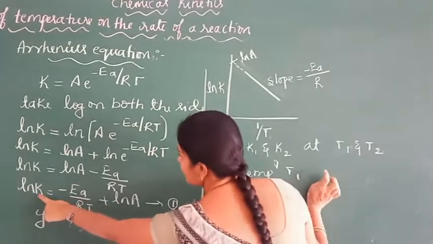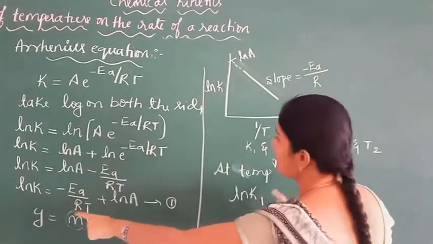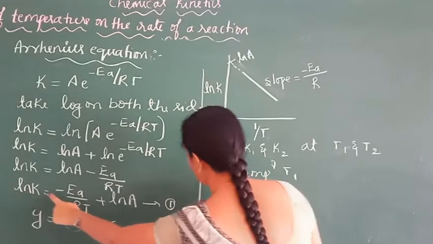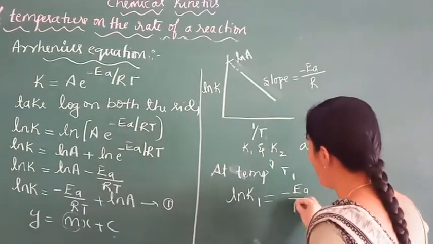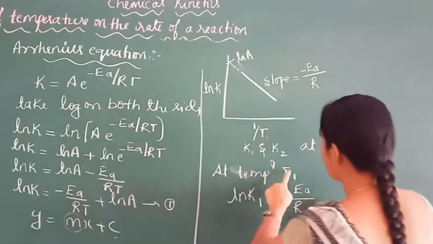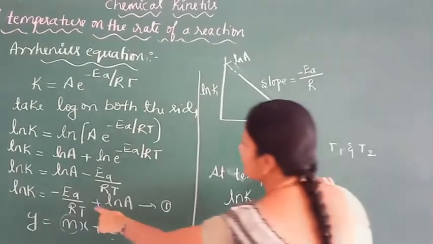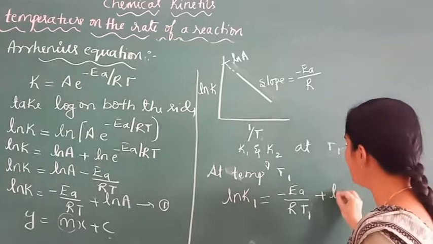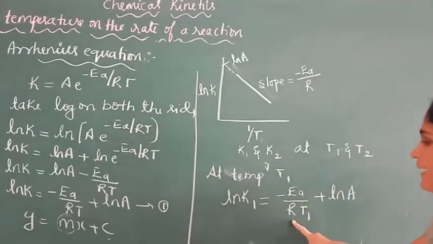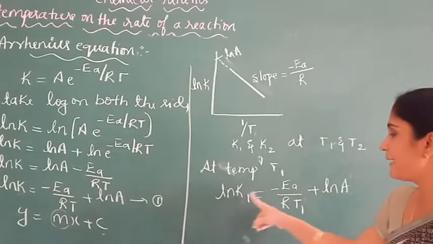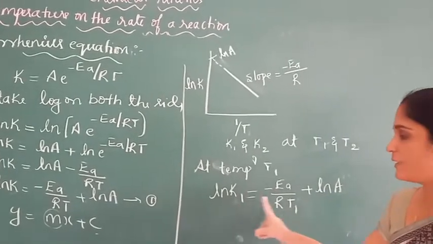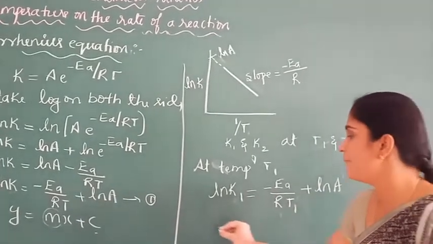Substituting T1 and K1 into this equation, ln K1 equals minus Ea divided by R T1 plus ln A. Here Ea and R are constant and A is also constant, so the variables are the rate constant and temperature.